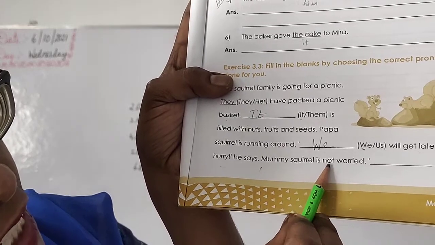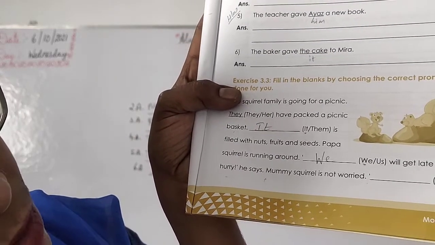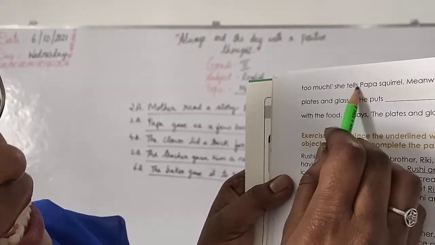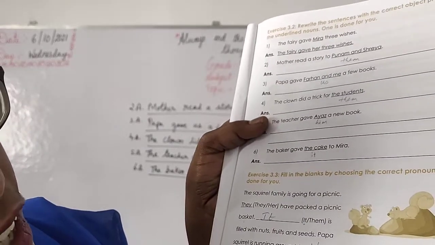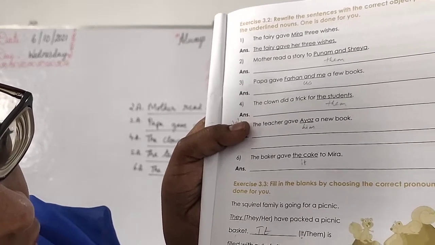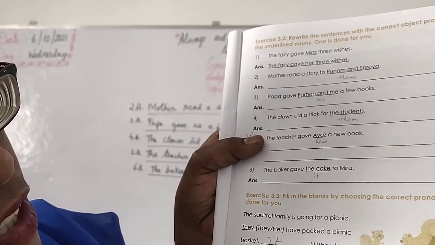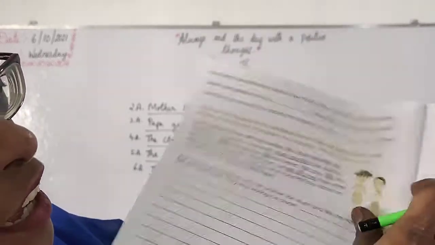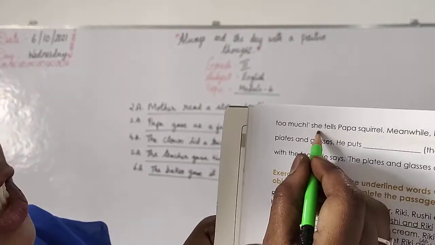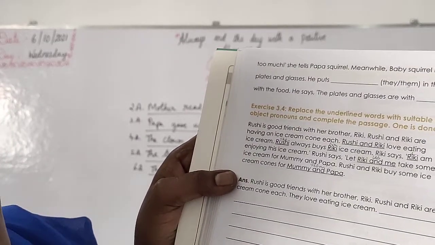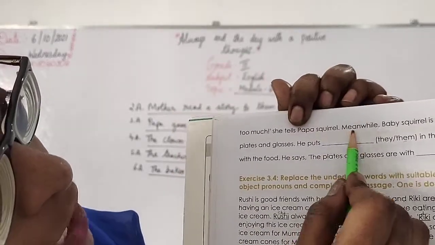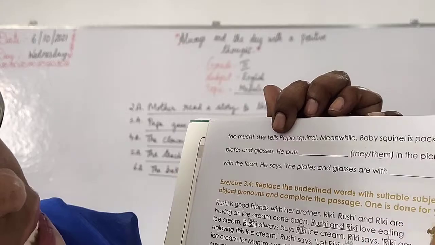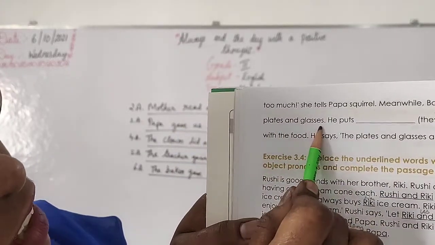Okay. Mummy squirrel is not worried. Dash worry too much, she tells Papa squirrel. Right, what will you use here? You worry, you. Okay, because she is telling another person. You worry too much, she tells Papa squirrel. So, you. Right? Yes.